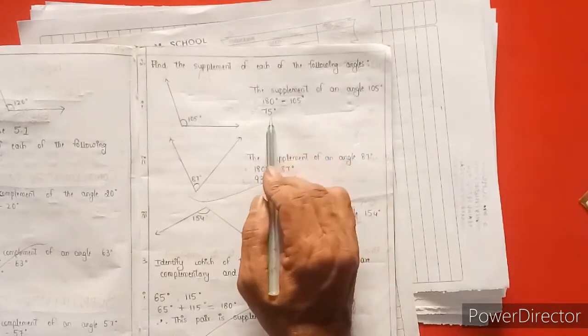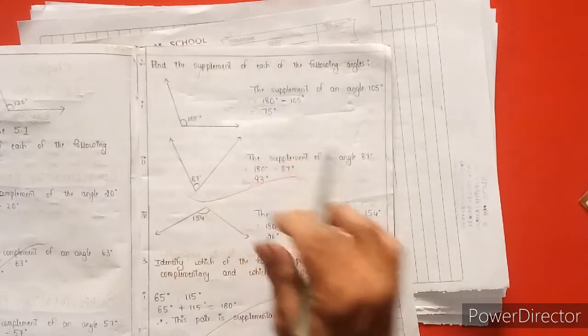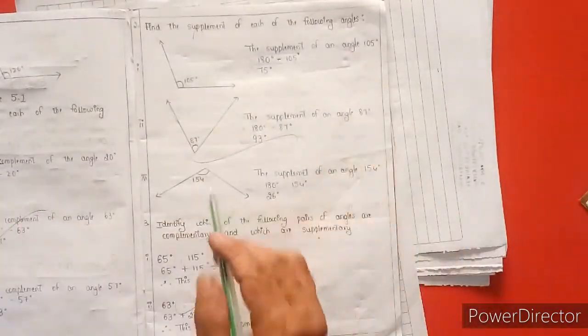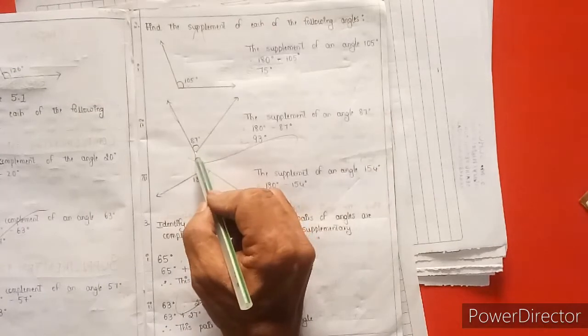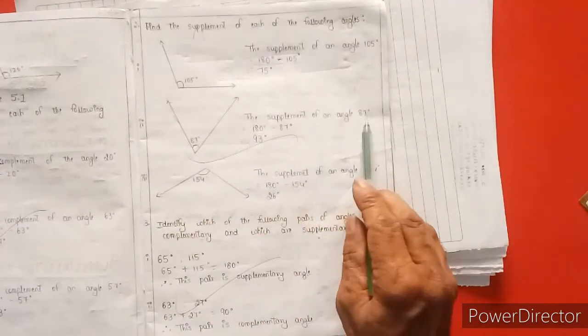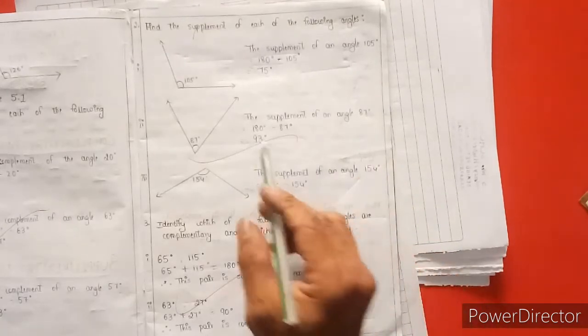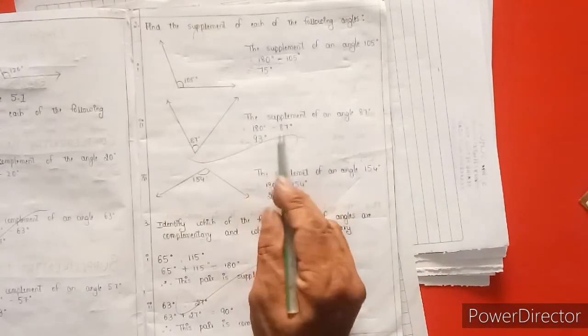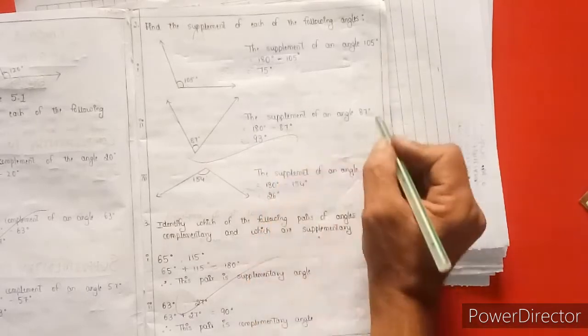Did you understand? Similarly, the second angle is 87 degrees. Supplementary angles make 180 degrees, so 180 minus 87 gives 93 degrees.